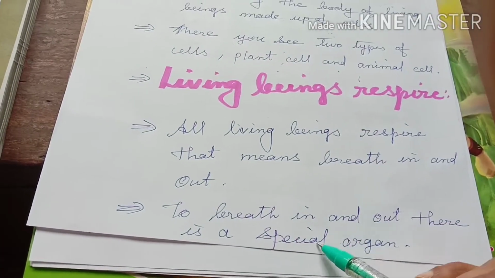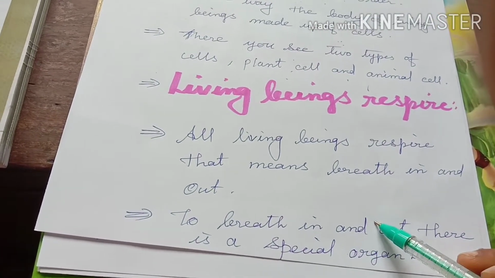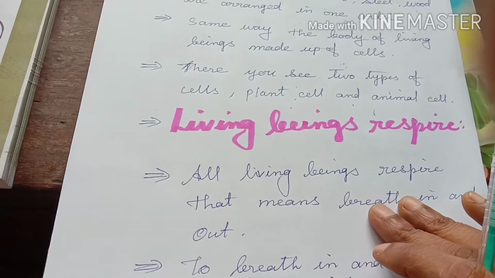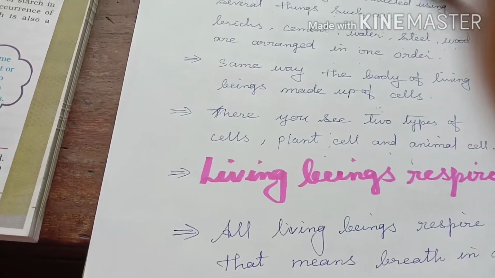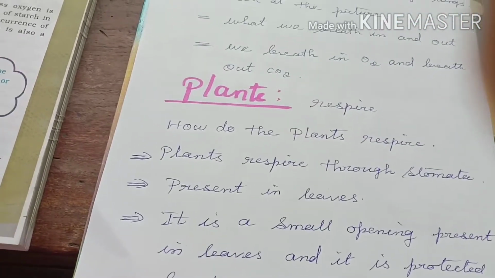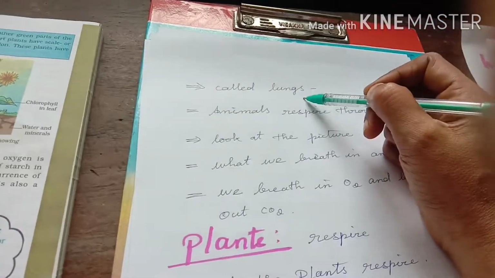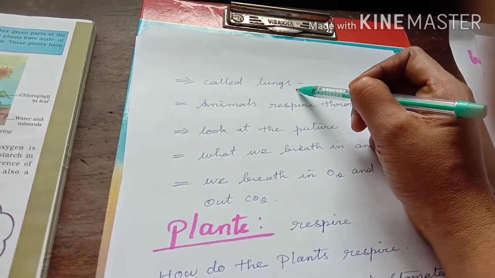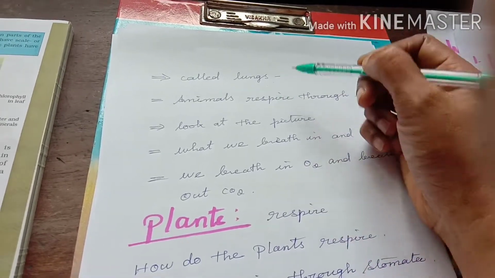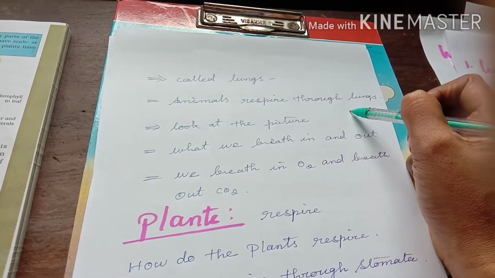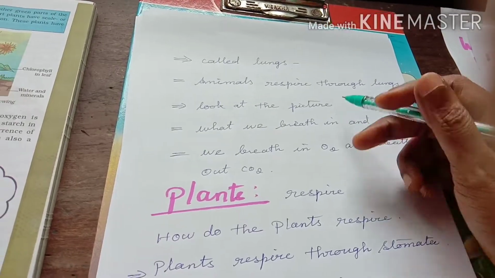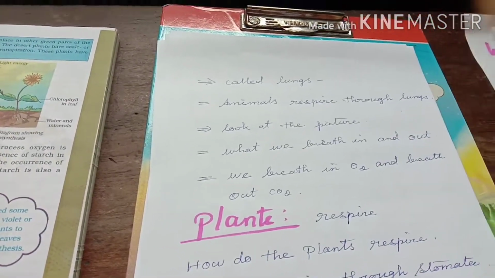To breathe in and breathe out, there is a special organ in every organism. In plants there is a special organ. In animals also there is a special organ. What is that special organ's name? The specialized organ for animals is the lungs. Animals respire through lungs. Now look at the picture of the lungs.